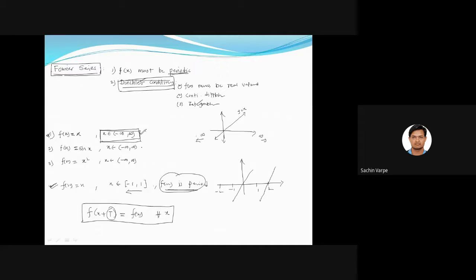Tell me about the second one. Can we have its Fourier series representation? Sine is already a periodic function. Yes, so we can have. Even for the third one also, we have to design a function like this, so that we restrict the interval, and in that interval the function is periodic, isn't it? So we can have its Fourier series representation. Clear?